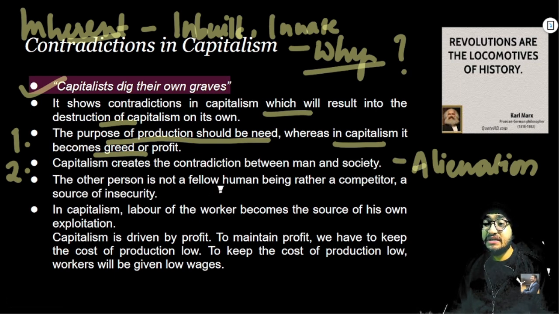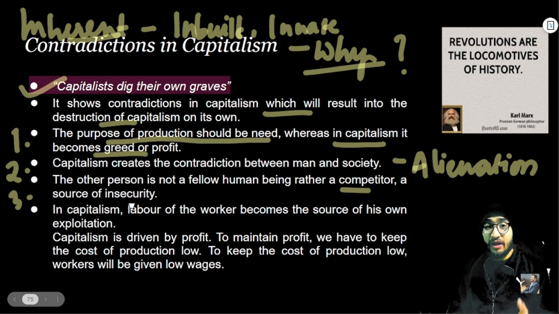The other person is not a fellow human being, rather a competitor, a source of insecurity. This is the third contradiction. Here Marx is saying that in capitalism, the fellow being is not a human being, it is rather a competitor or a source of insecurity, right? Why?